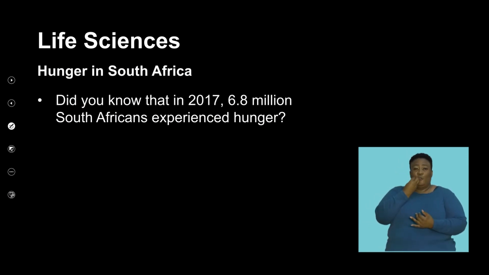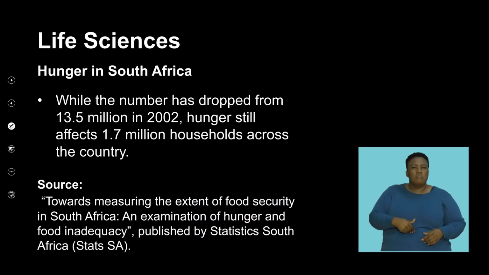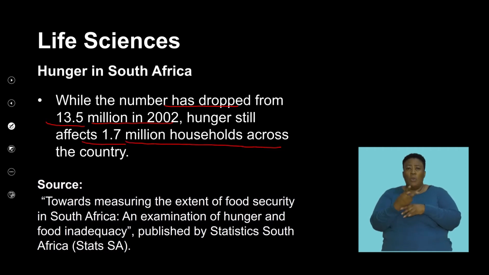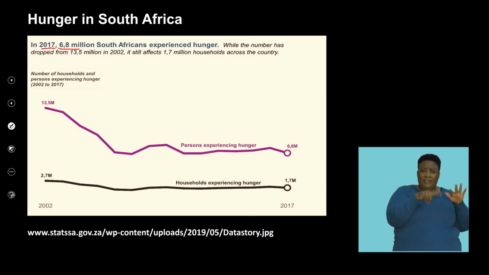So did you know that in 2017, 6.8 million South Africans experienced hunger? What does that mean in terms of hunger? While this number has dropped from 13.5 million in 2002, hunger still affects 1.7 million households across the country. And so this is significant in terms of looking at the stats in a graph. So in 2017, 6.8 million South Africans experienced hunger. What does hunger mean? And hunger is also, again, an impact of food security.